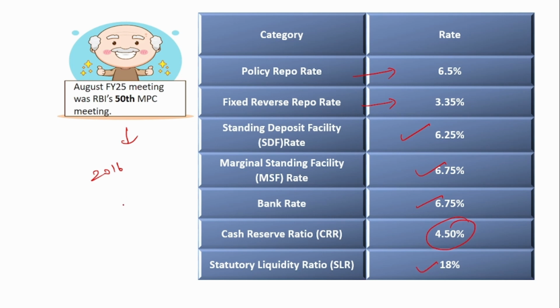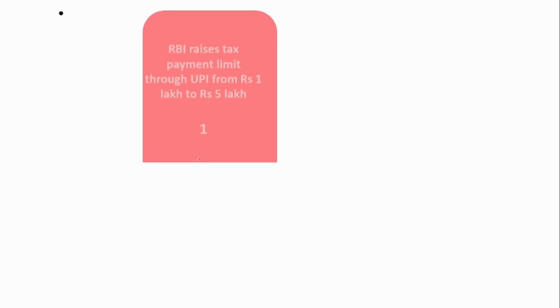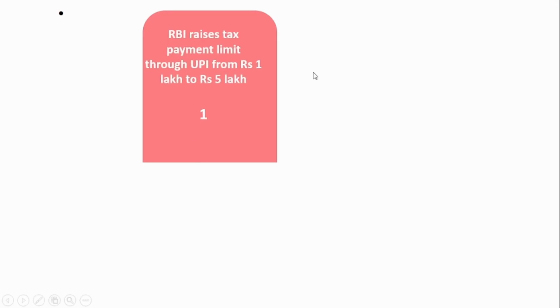The last time RBI had changed the policy repo rate was in February 2023. After that there was no change in the policy repo rate. RBI had brought certain proposals in this monetary policy meeting. So let us see them one by one.